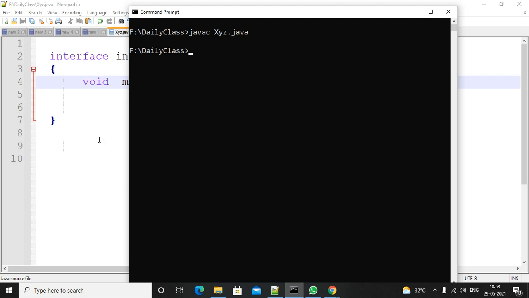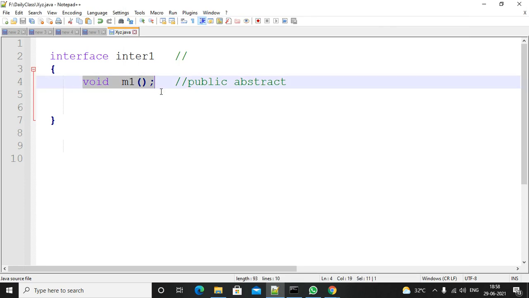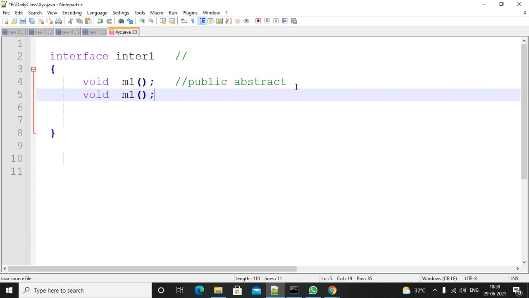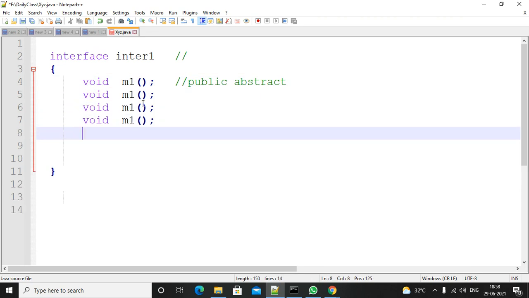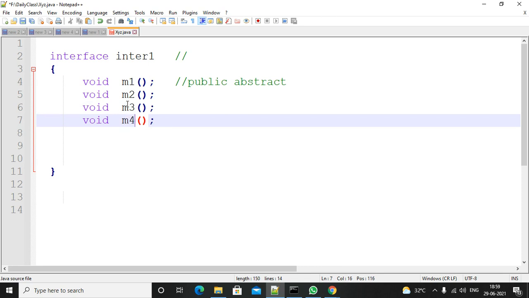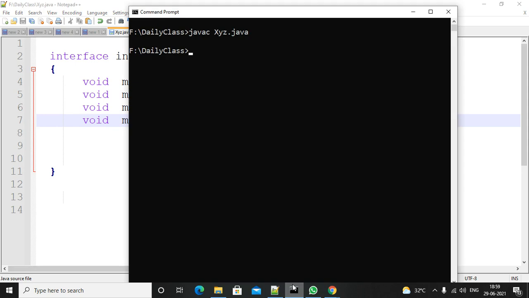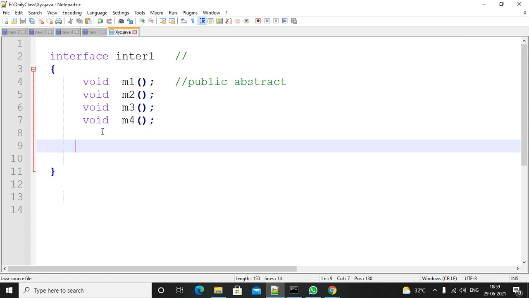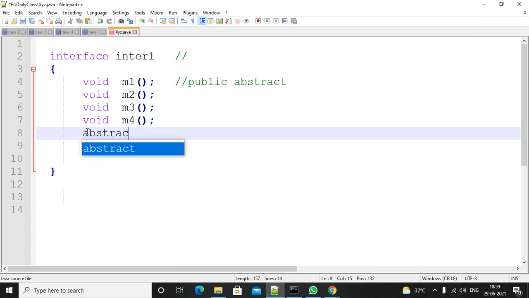So no error. How many methods can you write? That is up to you. You can write any number of methods, no problem. All must be abstract methods. Try to compile it. No error. Suppose, can you write like this? Is this valid or not?